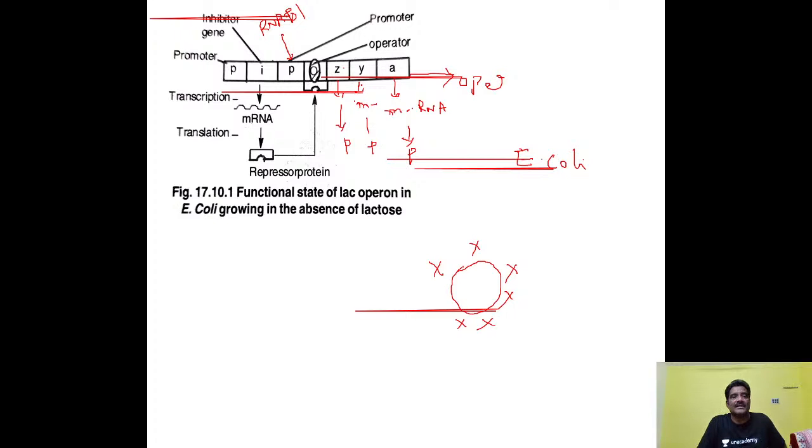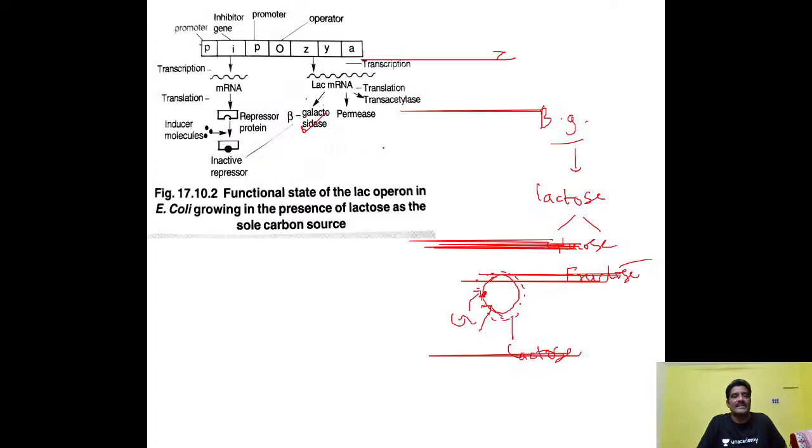So it will not function. Am I correct or not? Whereas in this case, E. coli is surrounded by lactose. So the functional operon here, you see what happens. The inhibitor gene synthesizes this mRNA from which repressor protein is formed here, but already lactose is there around the E. coli bacteria. The lactose binds to the repressor protein here.